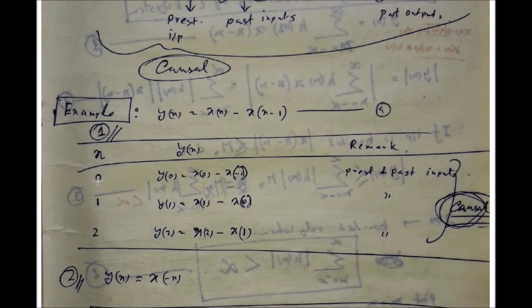First, at n equal to 0, the output y(0) will be equal to x(0) minus x(-1). Here 0 is the present sample, so you are finding the output present sample from the input present sample, and x(-1) is a past input sample, just one unit delayed version of the input signal.